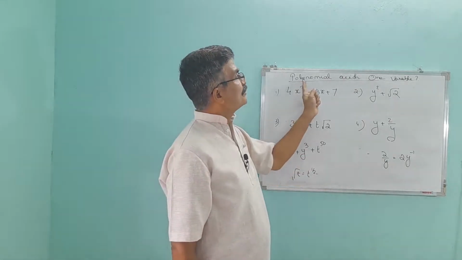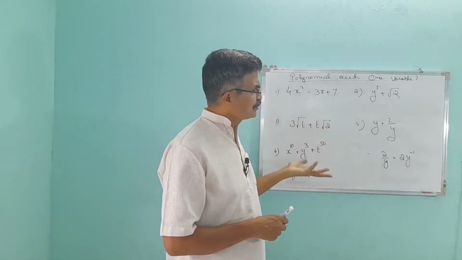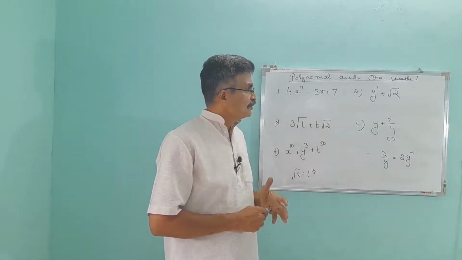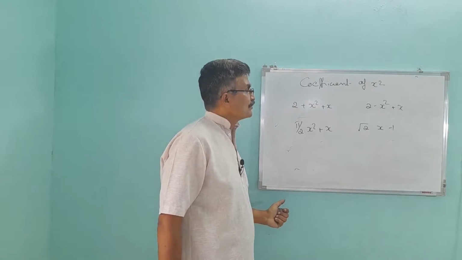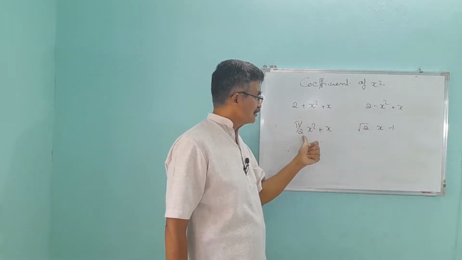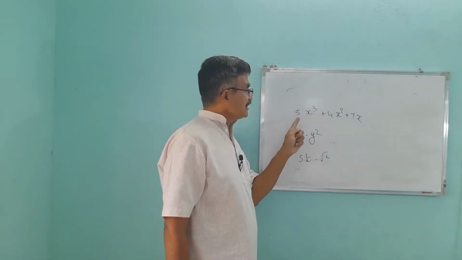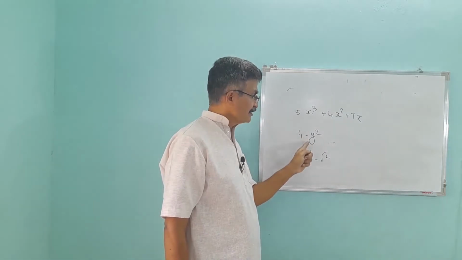What are our questions? We have to point out polynomials with one variable. So MCQ type questions may ask very simple questions. You have to write the coefficient of s square. What's the coefficient of s square? 1. Yes, minus 1. 5 by 2. Root 2. What is the degree of this polynomial? 3. 2.